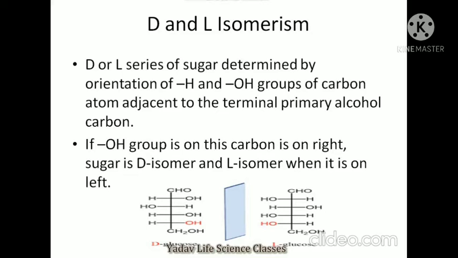Now some properties of monosaccharide are here. First is D and L isomerism. D and L series of sugar are determined by the orientation of the H group and OH group of the carbon atom adjacent to the terminal primary alcohol carbon. If the OH group on this carbon is on the right side, it is the D isomer. If it is on the left side then it will be the L isomer.